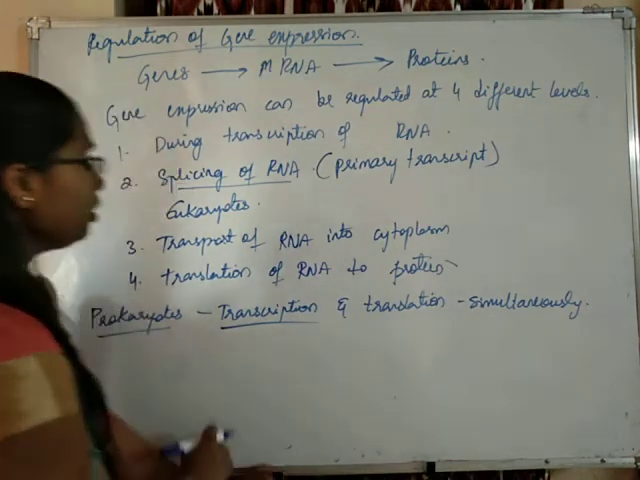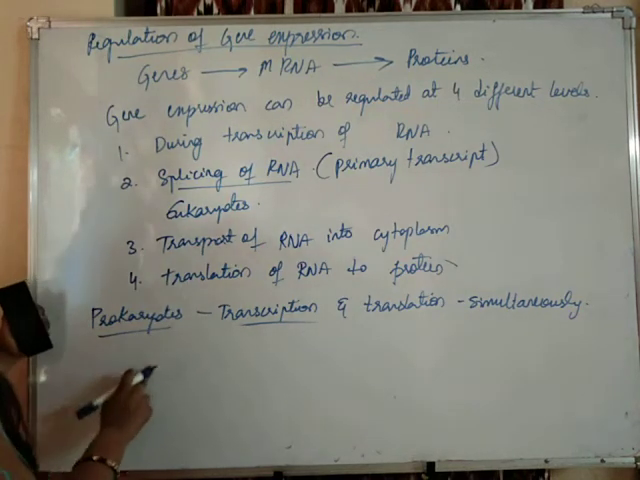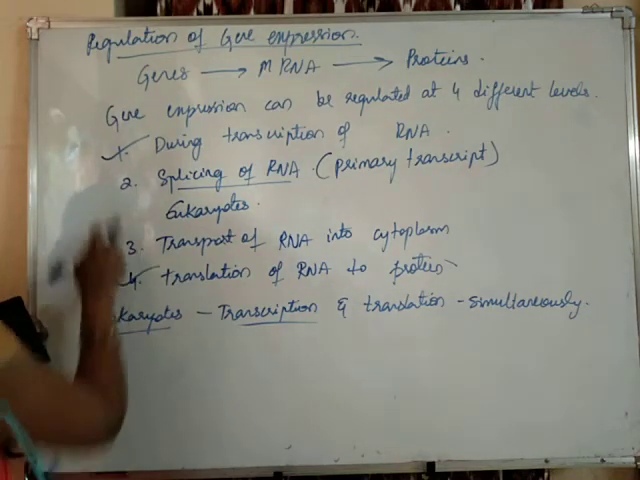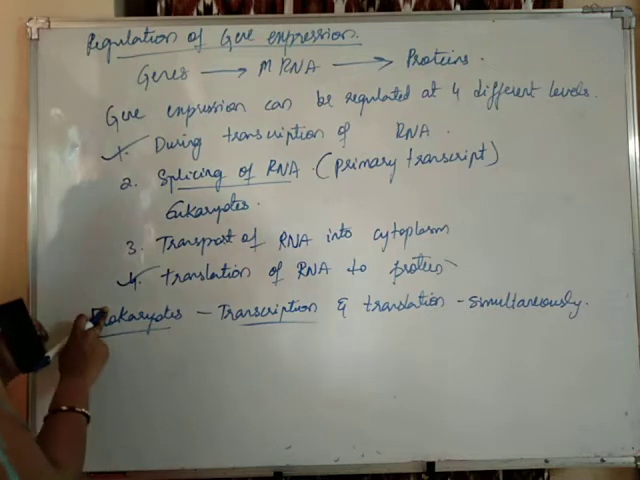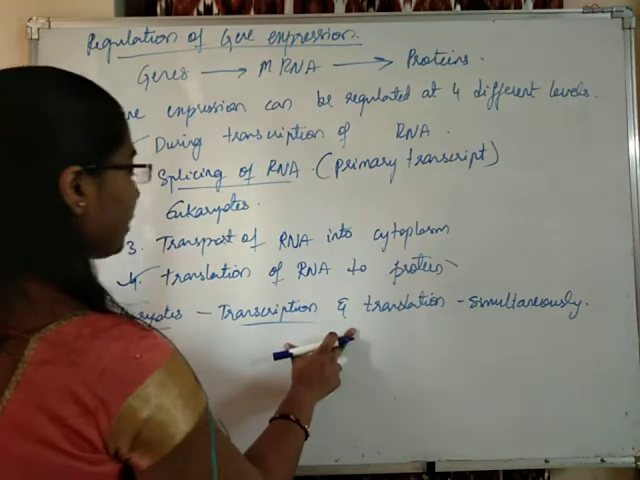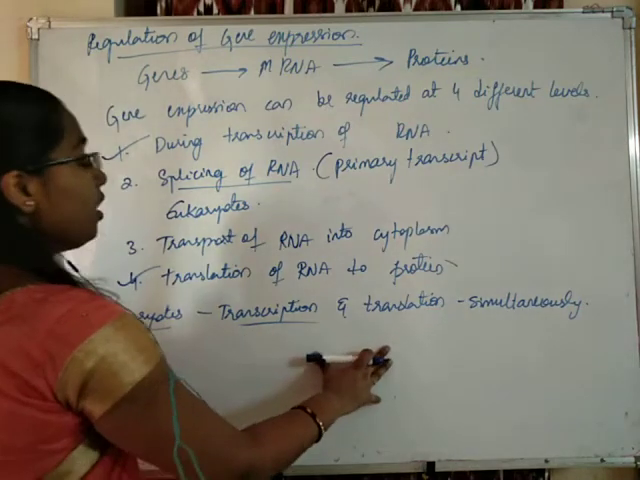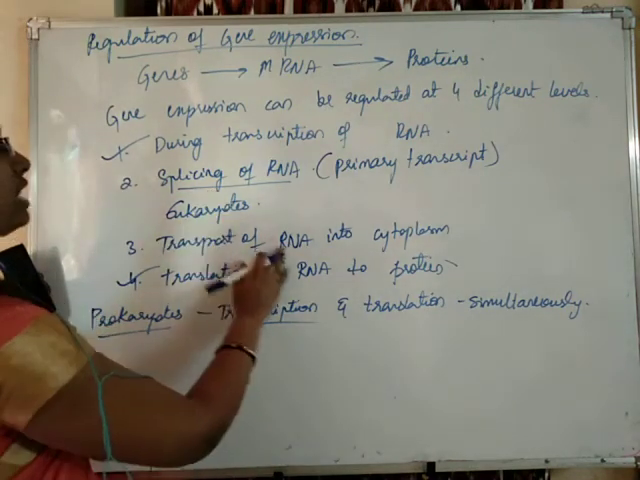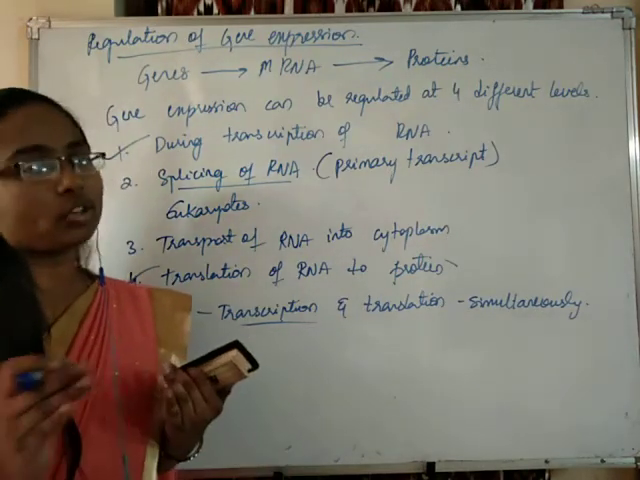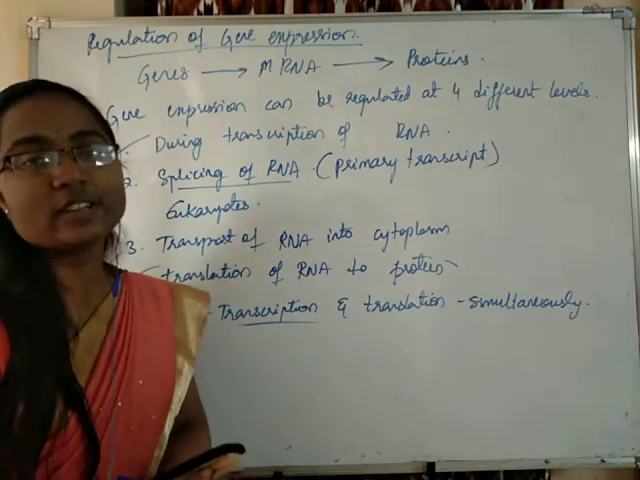Some of the factors we have discussed here are only applicable to prokaryotes, that is transcription of RNA and translation of RNA into proteins. Only these 2 levels of regulation apply to prokaryotes, because transcription and translation occur simultaneously. We do not observe any splicing or transport of RNA into the cytoplasm in prokaryotes. That is why these 2 are not factors which control gene expression in prokaryotes.